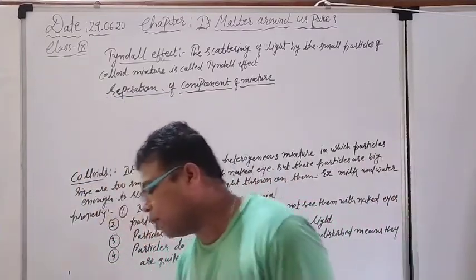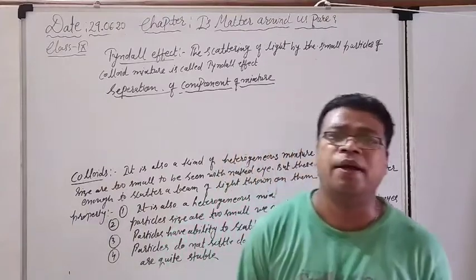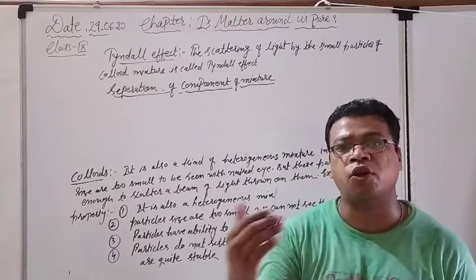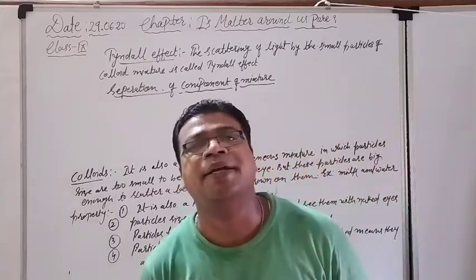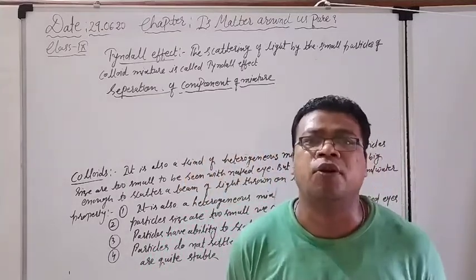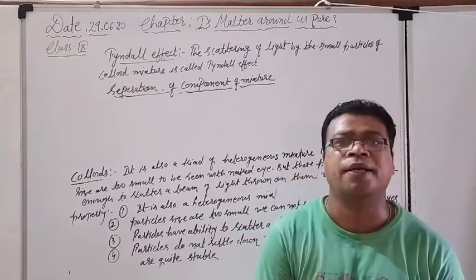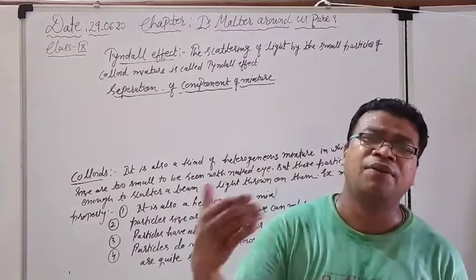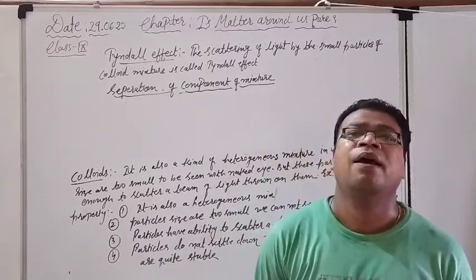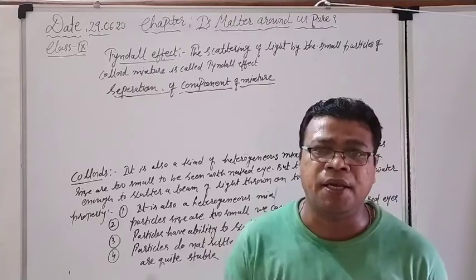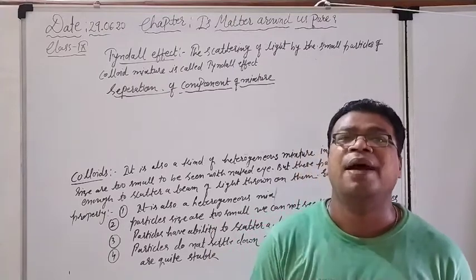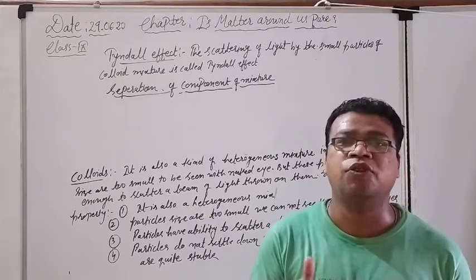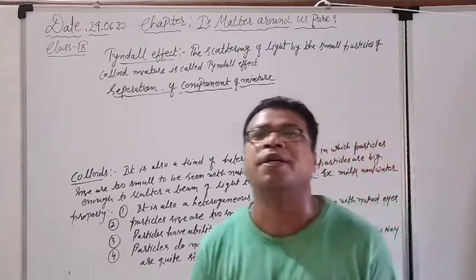Right now see what happens when we talk about the heterogeneous mixture. In a heterogeneous mixture, we know that solute particles are not completely dissolved with the solvent particles, with the water particles. So these solute particles may be separated by many physical methods that we have studied in our earlier classes, like hand picking, sieving, and filtration. These are the methods by which solute particles from a heterogeneous mixture may be separated from the solvent particles.